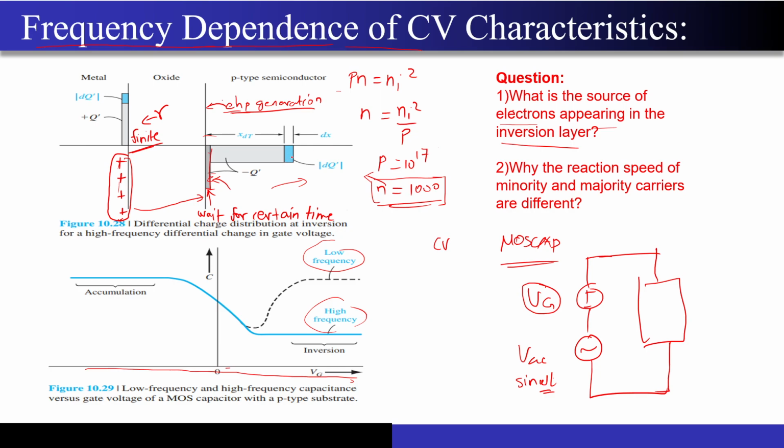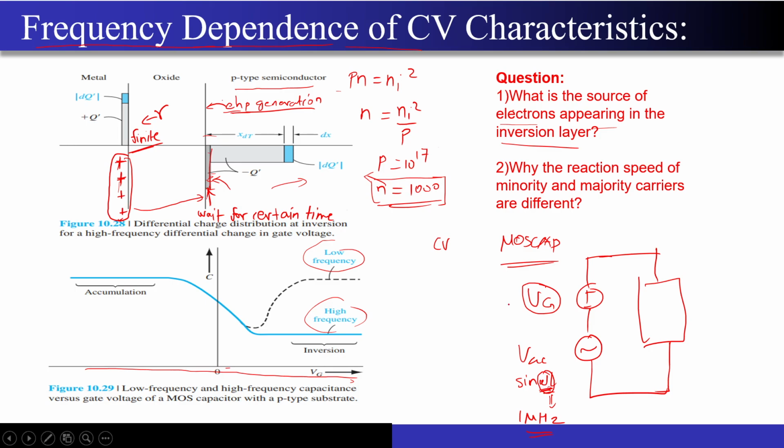So you understood that the minority carriers, the electrons present in the p-type semiconductor material, cannot appear instantaneously over here. But if I keep increasing the frequency, I deposit these positive charges very quickly, at a frequency of maybe 1 megahertz, so I am changing this 1 million times.